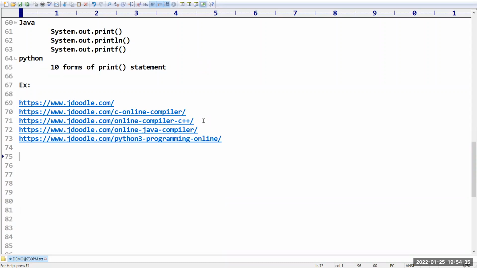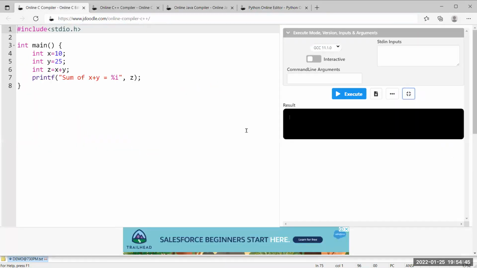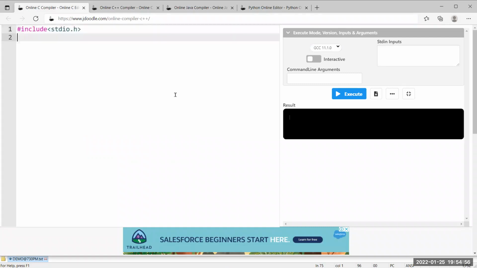Okay, sir, next. What we have to do is execute the programs one by one. First, I am taking a C program. So how can you write a C program? I am taking hash include stdio.h, one header file we have to include. If you want to work with input and output statements, you compulsorily have to include this header file.